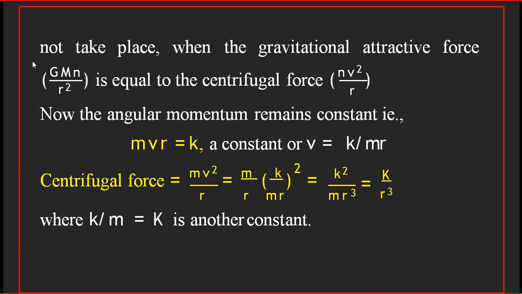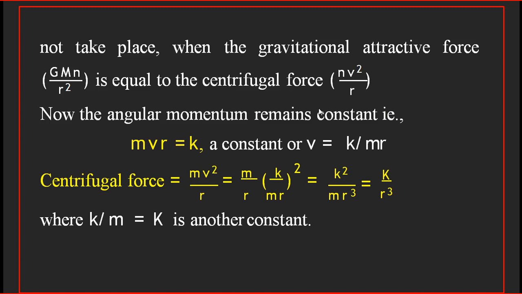And the gravitational attractive force between two particles will be G m m by r square. When the gravitational attractive force becomes equal to the centrifugal force, further contraction is stopped, because the centrifugal force will stop the further contraction of the gas particles.